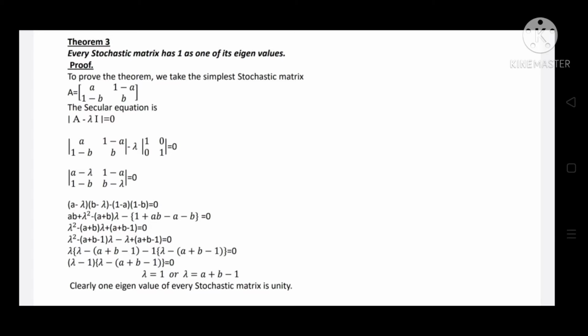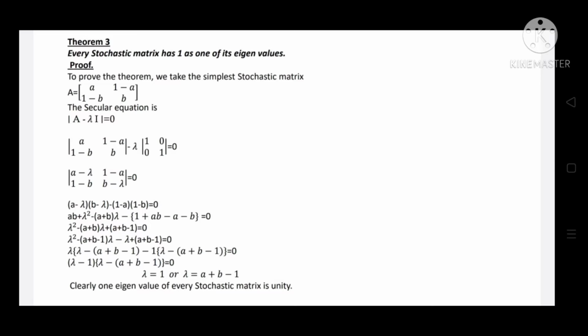On proceeding like this, we get lambda squared minus (a plus b) lambda plus (a plus b minus 1) is equal to 0. That is, lambda into (lambda minus (a plus b minus 1)) minus 1 into (lambda minus (a plus b minus 1)) is equal to 0. We get (lambda minus 1)(lambda minus (a plus b minus 1)) is equal to 0. This equation implies lambda is either 1 or lambda is equal to a plus b minus 1. Clearly, one eigenvalue of every stochastic matrix is unity.